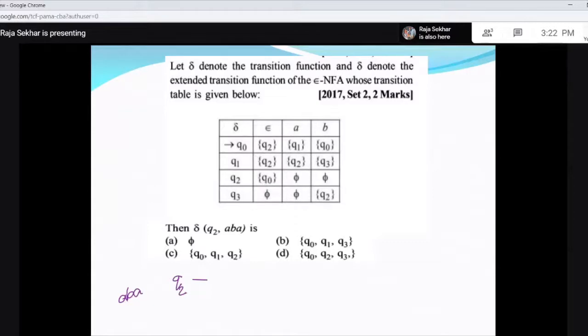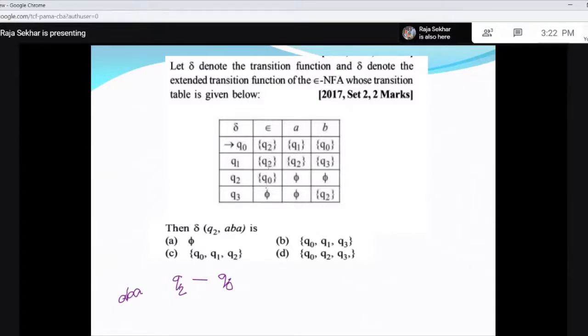Q2 on epsilon goes to Q0, and Q0 on epsilon goes to Q2.